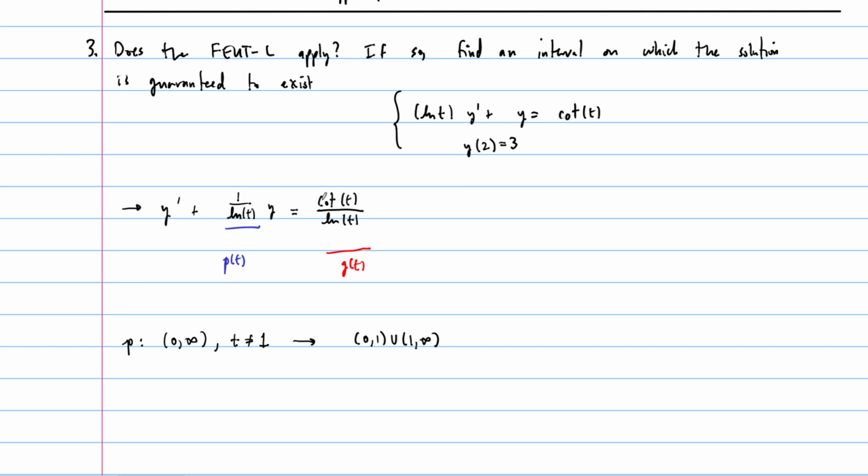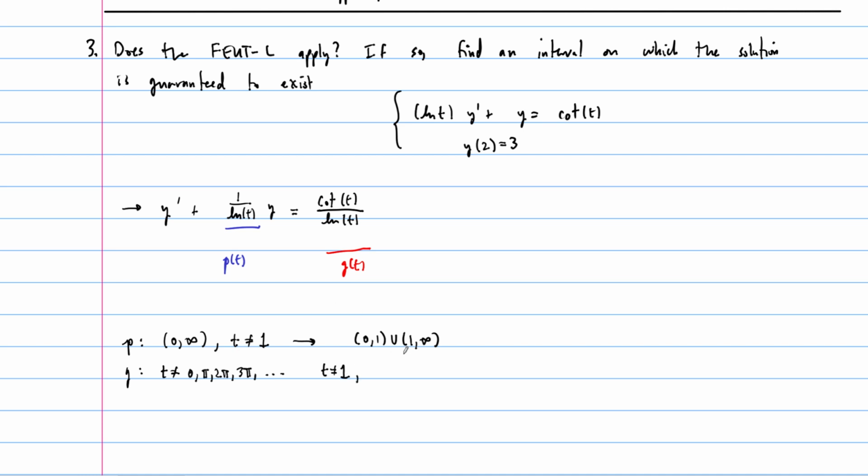Cotangent is periodic, right? It has asymptotes at 0, pi, 2 pi, 3 pi, etc. So for this one, we have g. I'll just write the things that we can't equal, right? So t cannot be equal to 0, pi, 2 pi, 3 pi, etc. And it also cannot be equal to 1 for the same reason here, right?